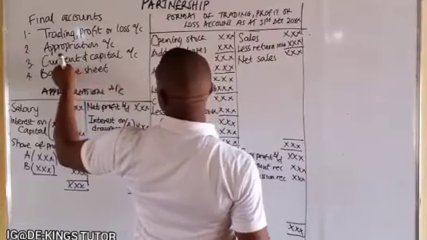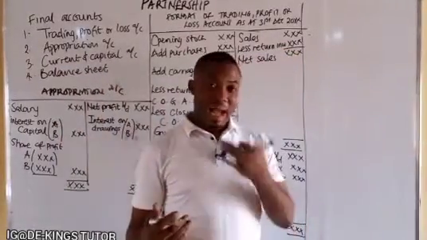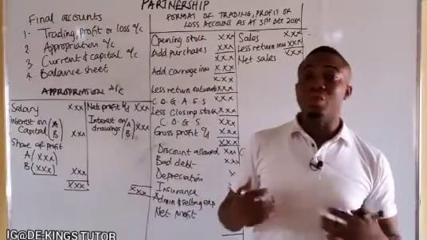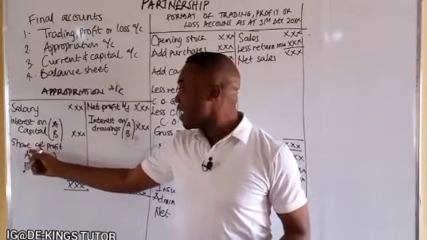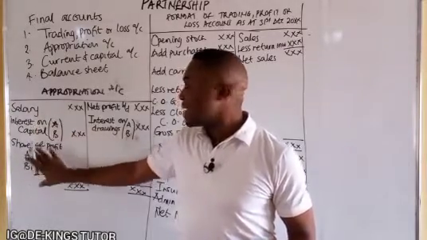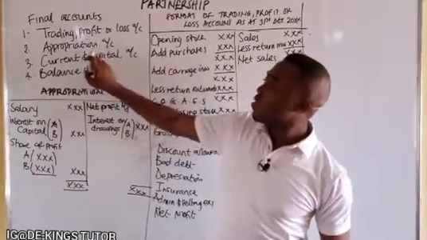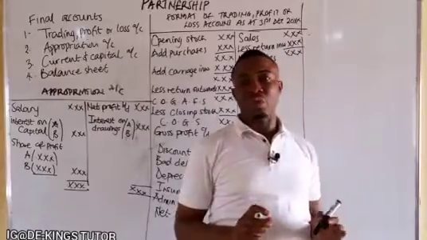Like we said, this is where you record the amounts they contributed as capital and the benefits that accrue to them. For instance, you see here salary, interest on capital, and share of profit. This is what the partners get from the business. Now it will be posted to the current and capital accounts, in their individual accounts.